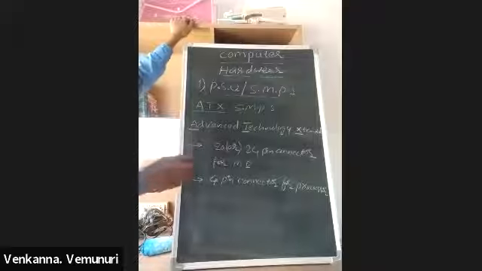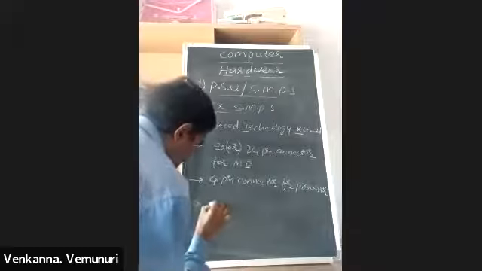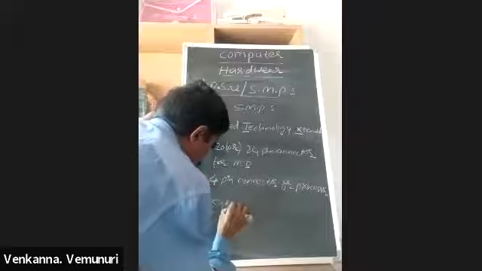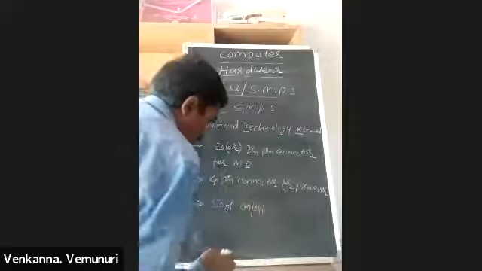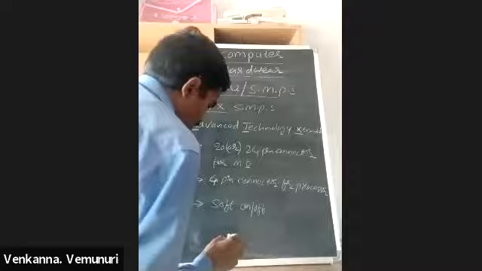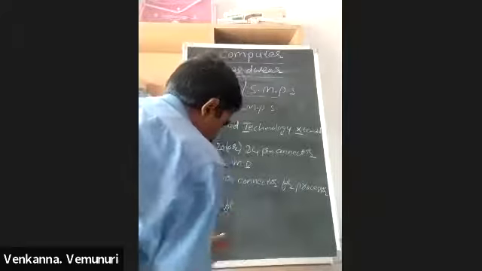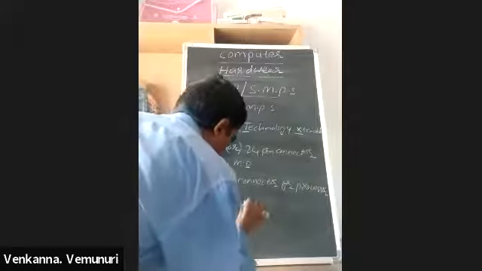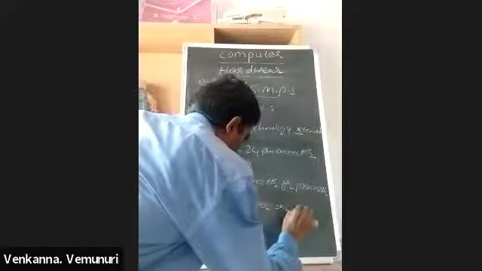Another thing is it has a soft power on-off switch.